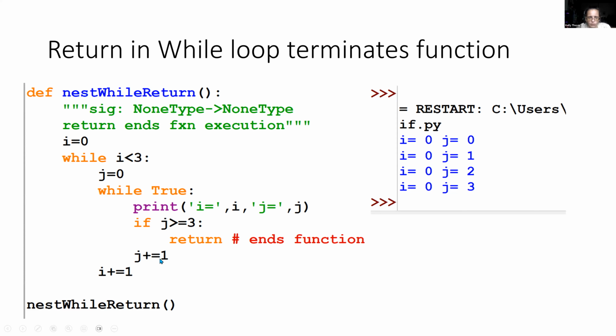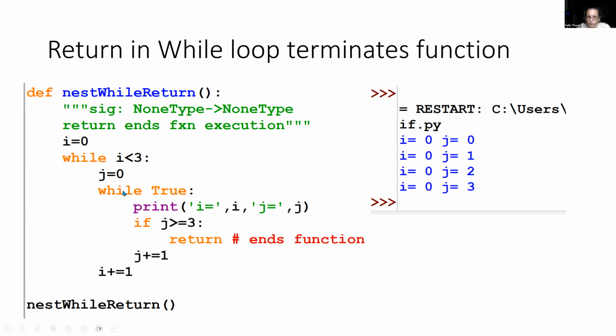No. j will add 1, so now j is 1, and we go up to the top of the inner while true, because that's where we're at. We print i, j, so it will be 0, 1, just as we did before. This is false, j is not greater than or equal to 3. We add 1, we get 0, 2. Okay, no, not greater than or equal to 3. Now j plus equals 1 has brought it to 3.